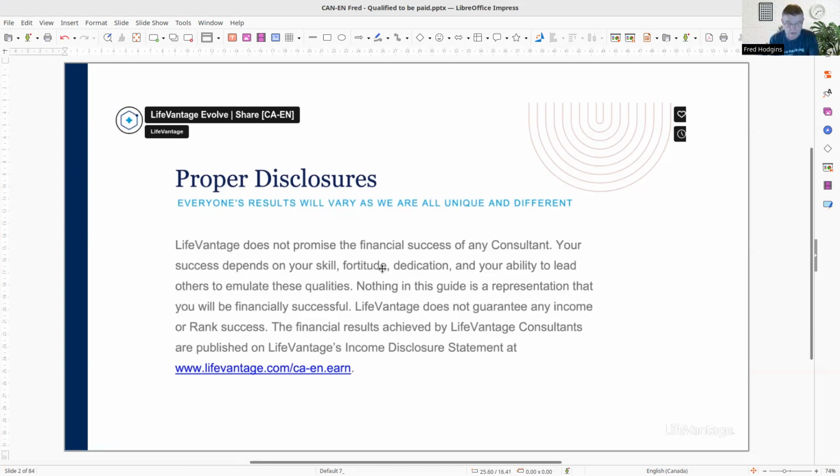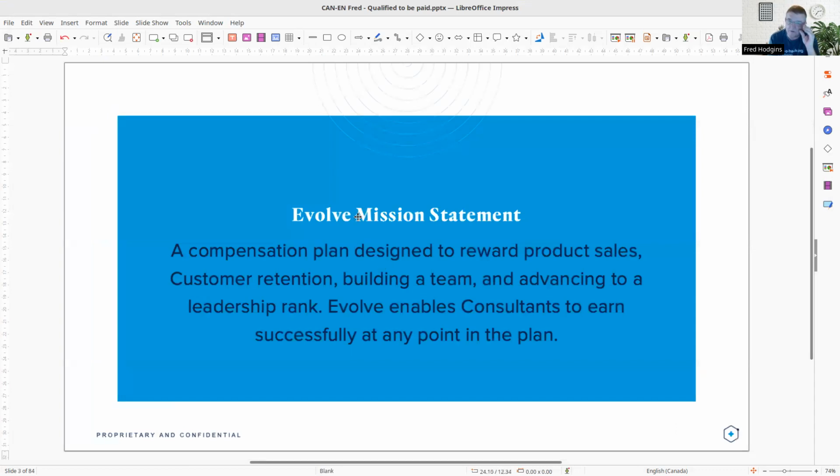And they're going to have a great income and not even actually build a team. So Evolve, the compensation plan at LifeVantage, is a compensation plan designed to reward product sales, customer retention, building a team, and advancing into the leadership ranks. This comp plan allows consultants to earn successfully at any point in the plan.